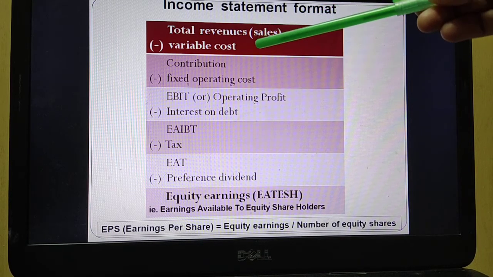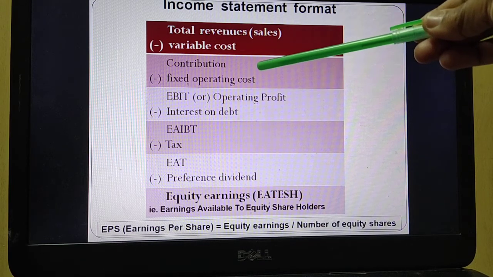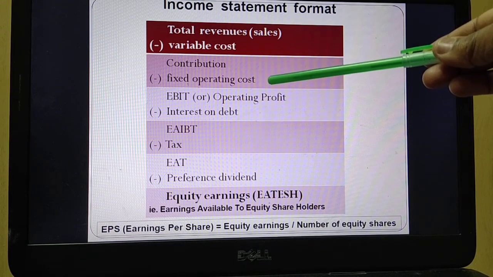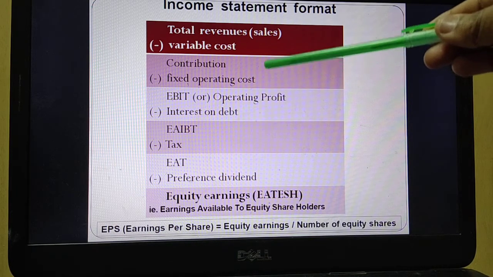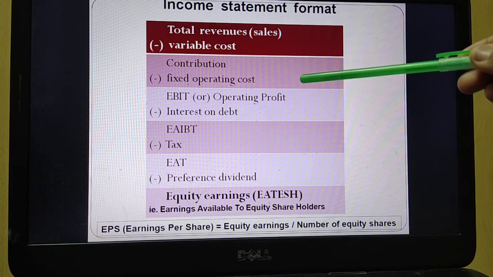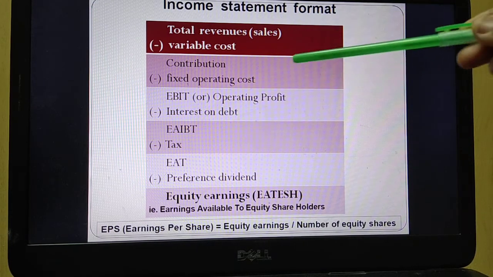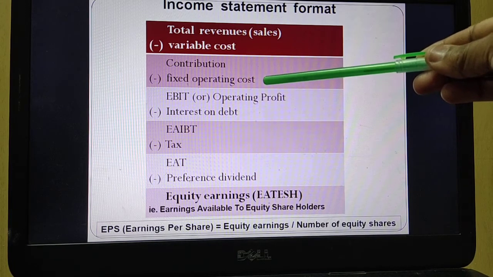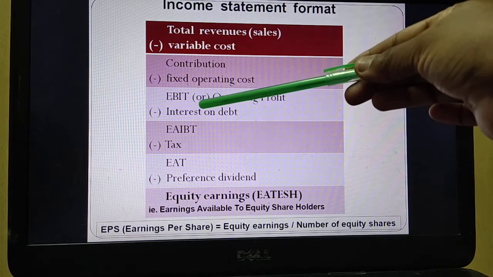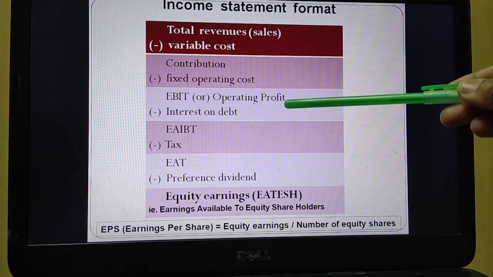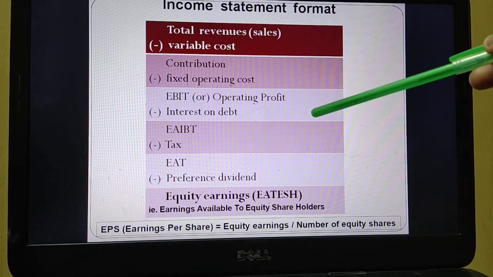Sales minus the variable cost will get you contribution. Contribution minus the fixed cost. Either you can call it fixed cost or fixed operating cost, like depreciation, administration expenses, selling and distribution expenses. All these are called fixed operating costs. That will get you earnings before interest and tax, EBIT. This is otherwise called operating profit.